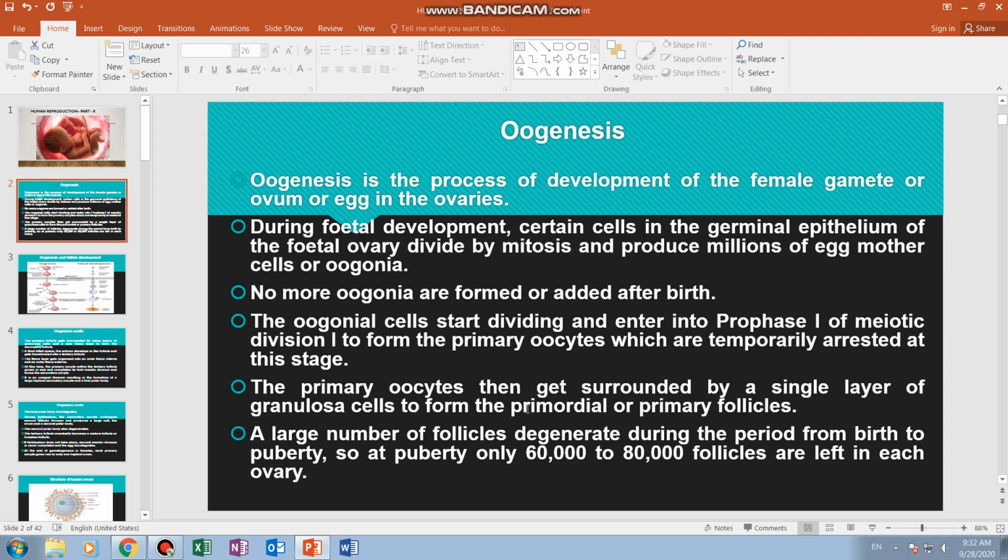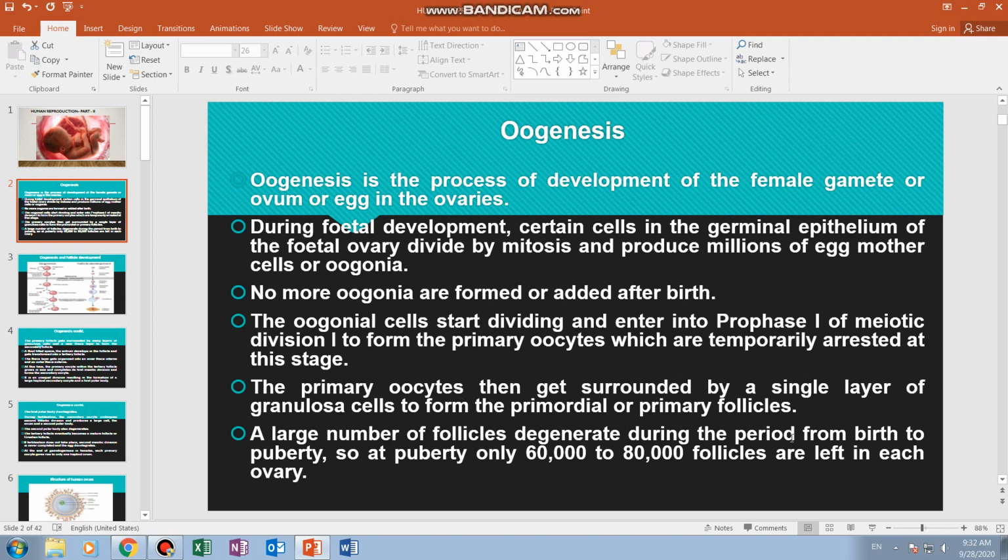After that, the primary oocytes get surrounded by a single layer of granulosa cells to form the primordial or primary follicles. So when the primary oocytes are surrounded by a single layer of granulosa cells, they are called primordial or primary follicles. The primary follicle is a layer of granulosa cells that surrounds the primary oocyte.